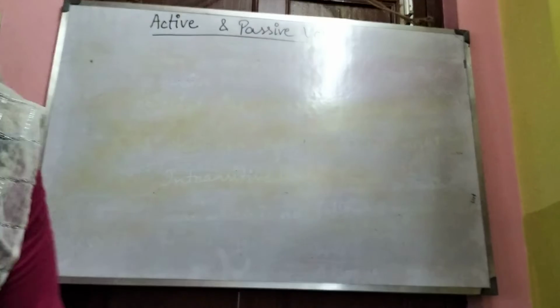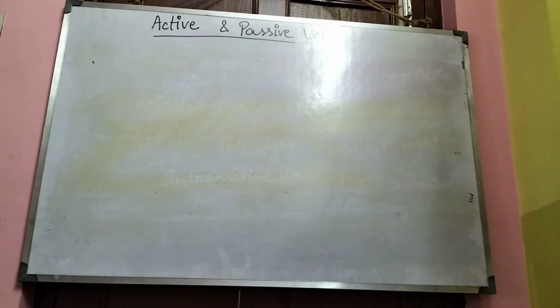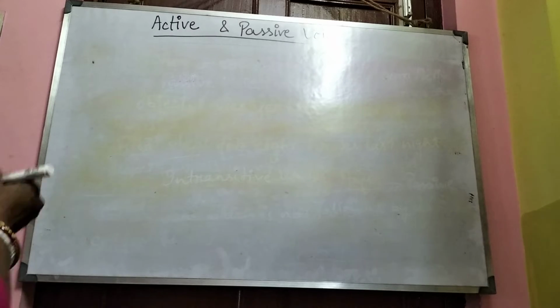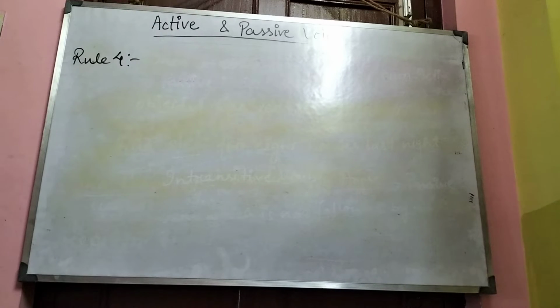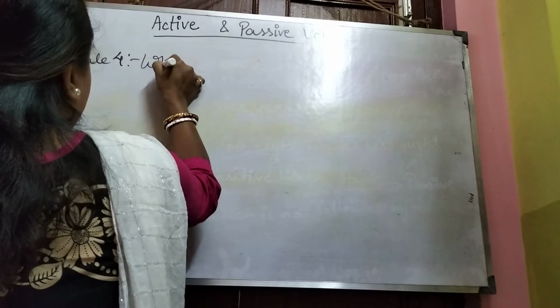Okay. So today we will start with rule 4. So what is rule 4? When a sentence is changed from passive to active voice, the subject becomes the object and vice versa.